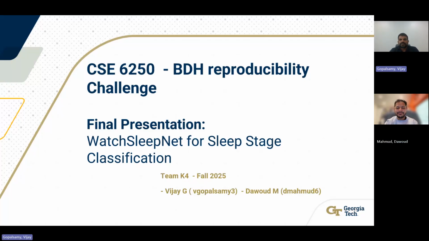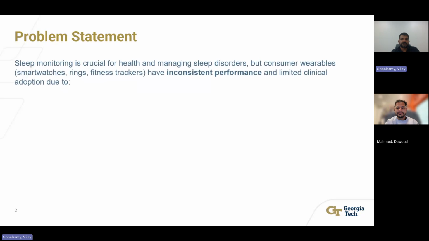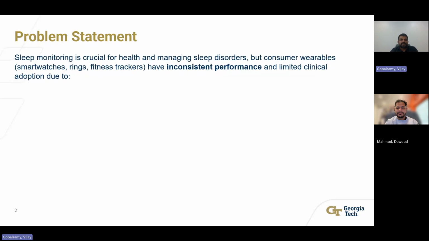Welcome to our presentation on reproducing the research WatchSleepNet for sleep stage classification. The research paper has published a novel algorithm that can be used through wrist-based sensors to accurately measure the quality of sleep. So the problem statement: why is it important to study sleep quality?